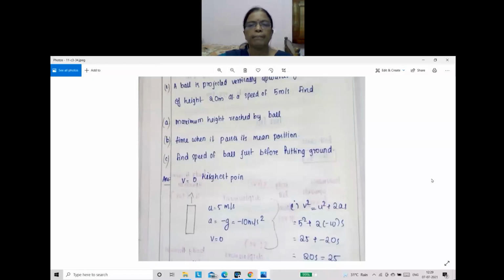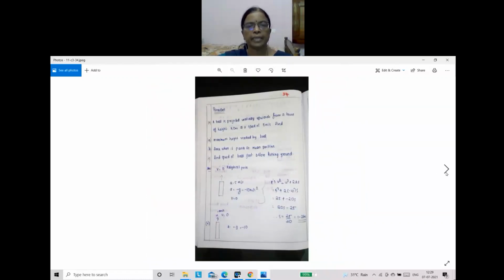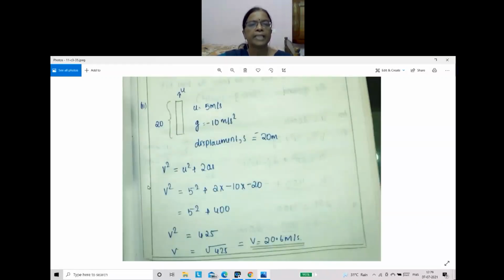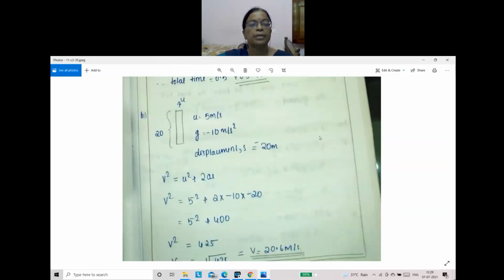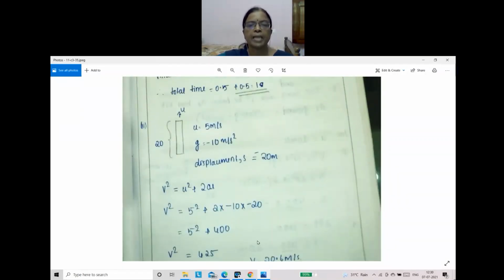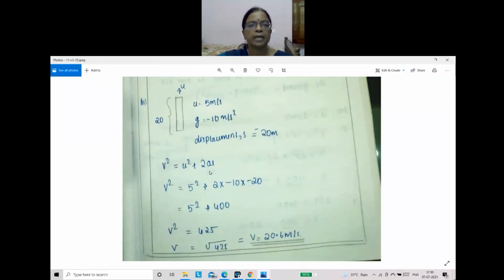Which formula? V square equal to u square plus 2as, or v equal to u plus at? Here, as S is known to us, we are using v square equal to u square plus 2as.